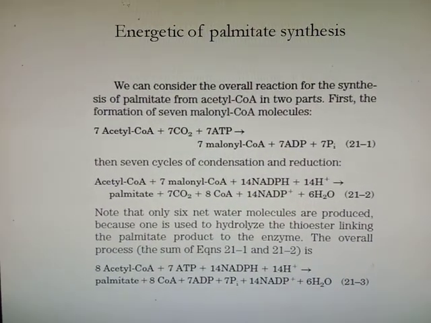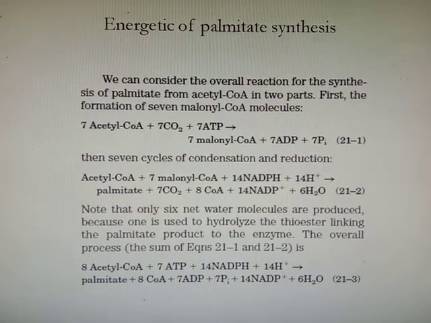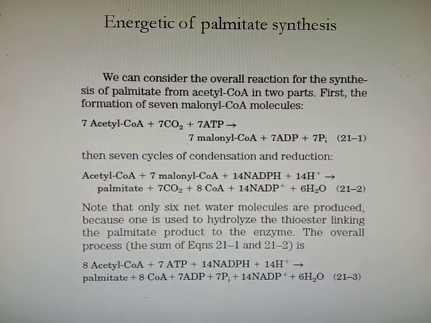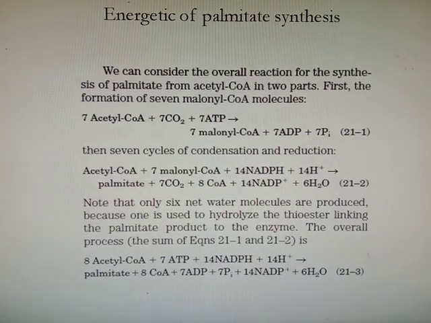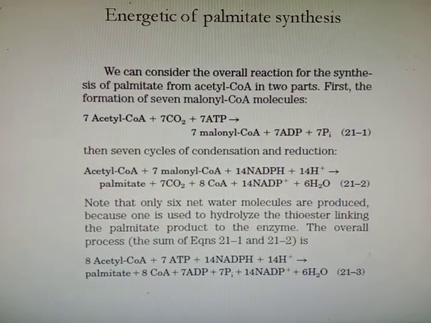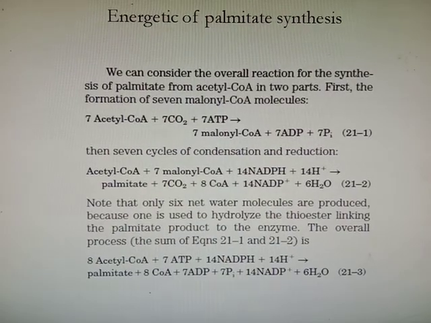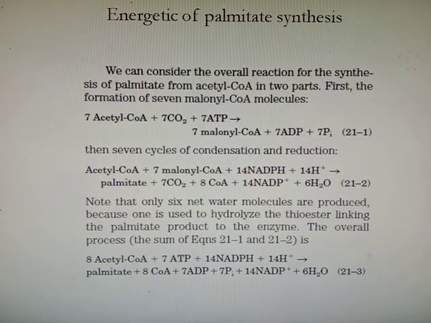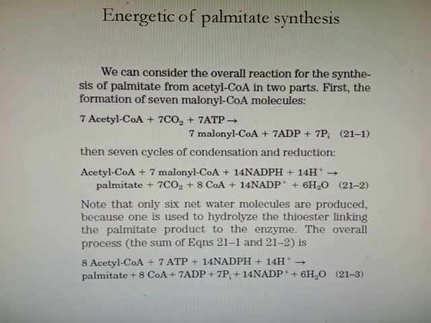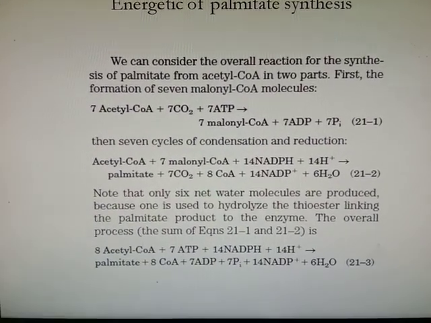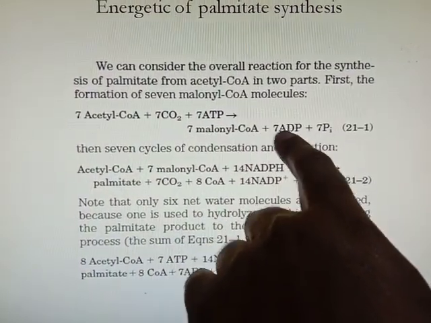Then, for example, we have given here palmitate. Palmitate is a 16-carbon fatty acid. So we can consider the overall reaction for the synthesis of palmitate from acetyl coenzyme A in 2 parts. First is the formation of 7 malonyl coenzyme A. Malonyl coenzyme A is made up of 3 carbon atoms, of which 2 are incorporated into the chain, so 7 into 2 gives a total of 14 carbon, and 2 carbon will be provided by acetyl coenzyme A. So 7 acetyl coenzyme A, 7 carbon dioxide, and 7 ATP form 7 malonyl coenzyme A.